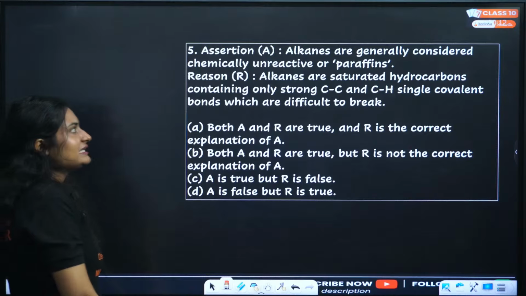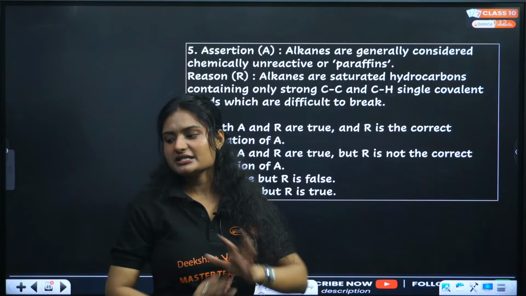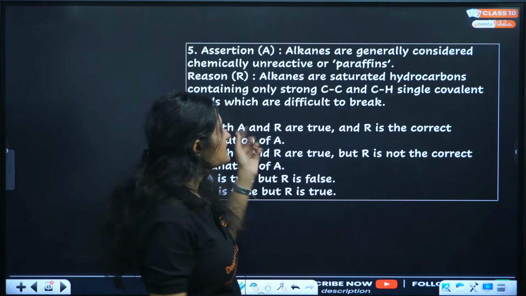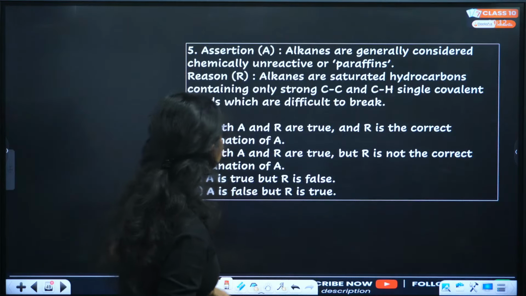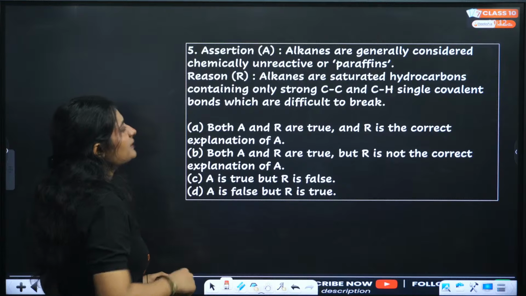Assertion says alkanes are generally considered chemically unreactive. Yes, because they have all the bonds complete. They have 4 bonds. Reason says alkanes are saturated hydrocarbons containing only strong C-C and C-H single bonds, which are difficult to break. Correct.